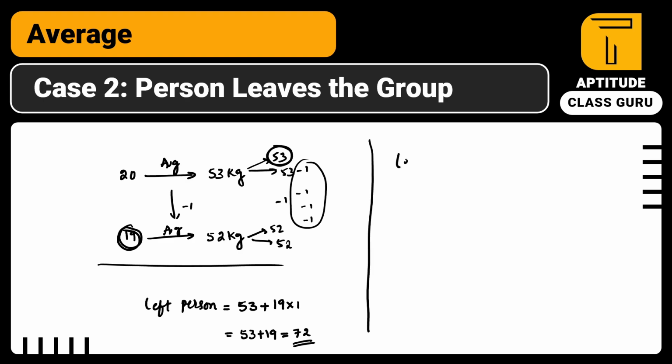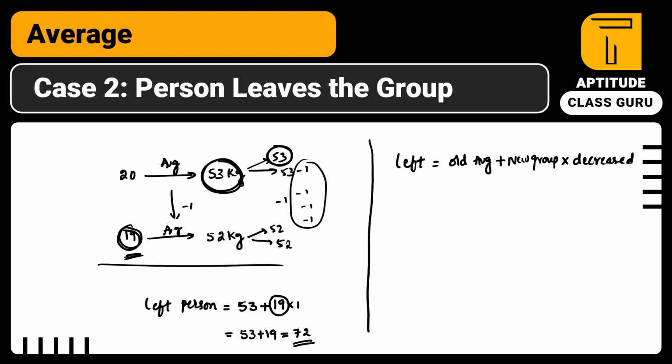Just look here. The left person's age is equal to, the left person existed in the first group, right? So you have to take the old average. So this left person is in the first group, so old average, and he is taking some age from the remaining people, right? So how many people got decremented by -1, which is reflected as 19. 19 is nothing but the new group, right? So new group into decreased.